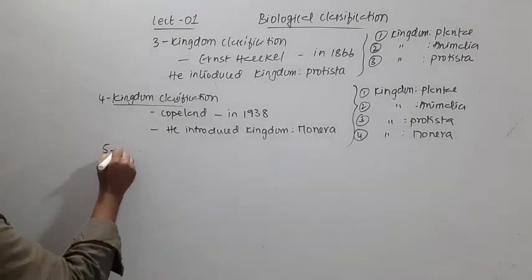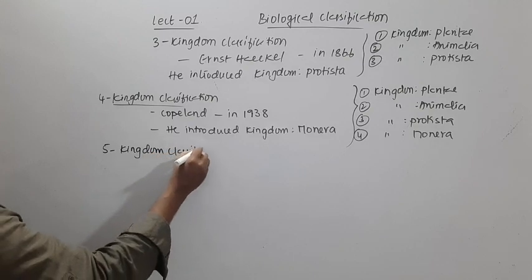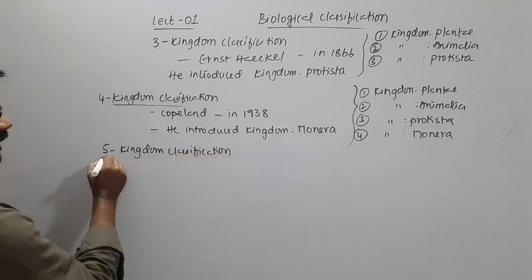was replaced with the five kingdom classification. This five kingdom classification is what we are going to study.